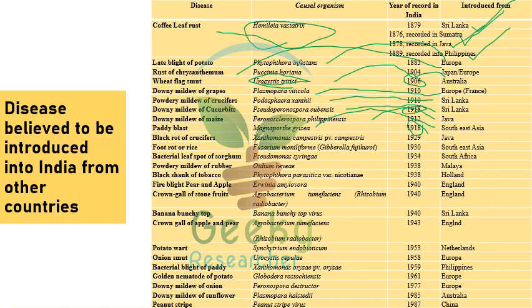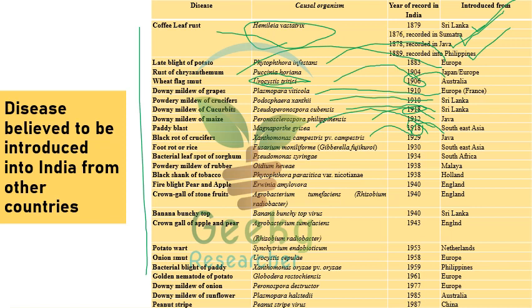The next one is black rot of crucifers, Xanthomonas campestris pathovar campestris. This black rot of crucifers enters into the plant through hydathodes. It is very important. It was introduced in India in 1929 from Java. I have given this list, so please, you guys, go through it.